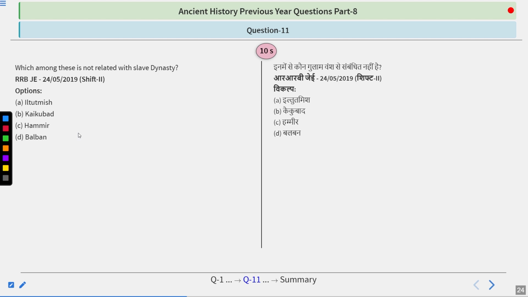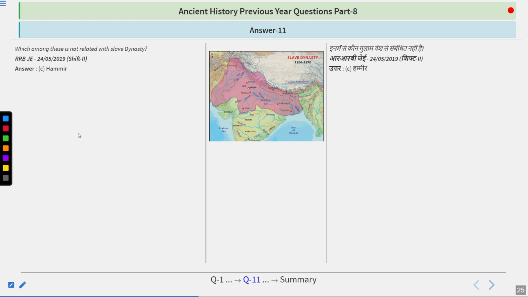Which among these is not related with the slave dynasty? So options are Iltutmish, Kaiqubad, Hamir, or Balban. This is a simple one, so try to answer this one. And your answer is right. The answer of this question is Hamir.